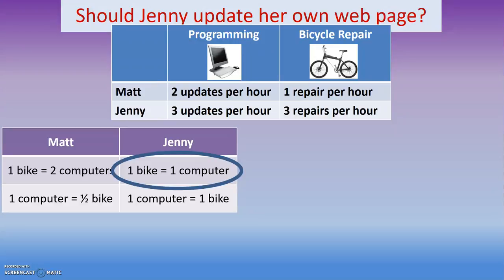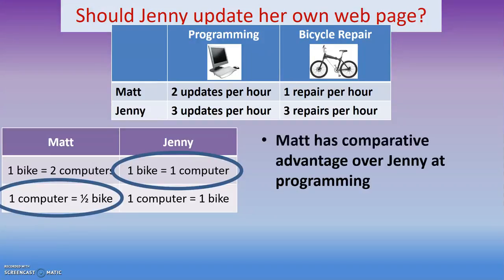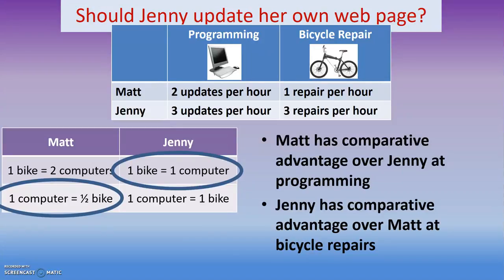If you look at computers, Matt only gives up half of a bike when he fixes a computer, whereas Jenny gives up a whole bike repair. Matt should focus on fixing computers. So what we say is that Matt has a comparative advantage over Jenny at programming, and Jenny has a comparative advantage over Matt at bicycle repairs.